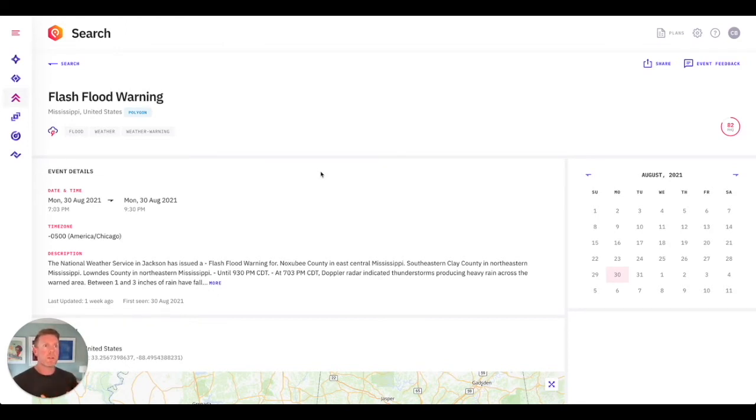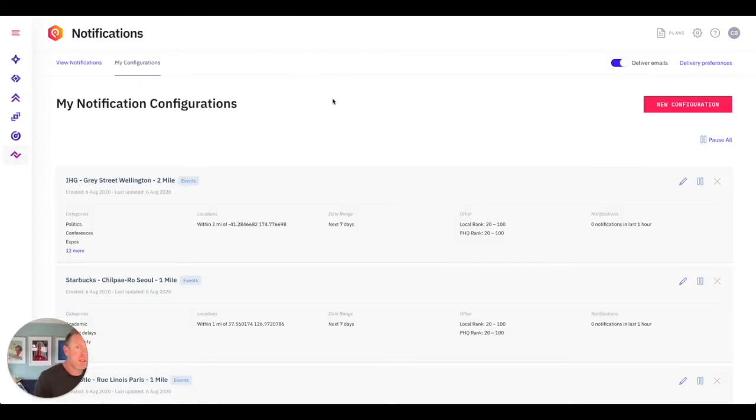So this control center is really showing you the things that are at your fingertips. One of those other things as well, particularly if you want to see a flash flood warning, is notifications. And so notifications is a really, really no-code way of getting started to be notified of active events, new events coming into the system, events changing location, events changing date, being cancelled, being postponed, whatever it is, you can build notifications here. And so you can see down here, this is in Wellington, where I went to university. So I've got a little thing around IHG down there. But we're going to create our own configuration right now.